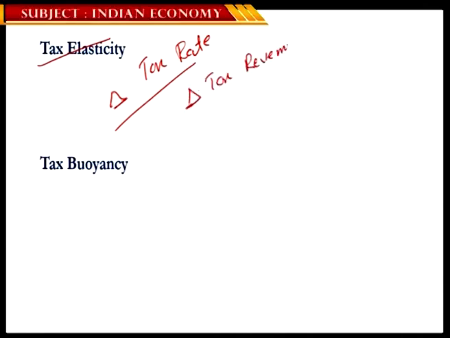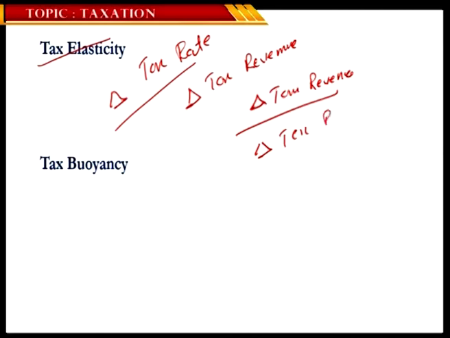I could define it as the amount of change in tax revenue with a certain proportion of change in tax rate. How my variable tax revenue changes with the change in tax rate is what we call tax elasticity.